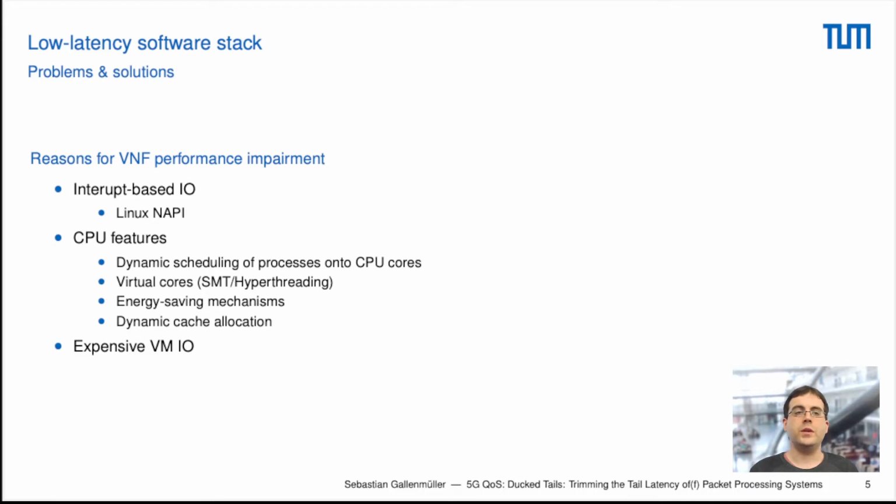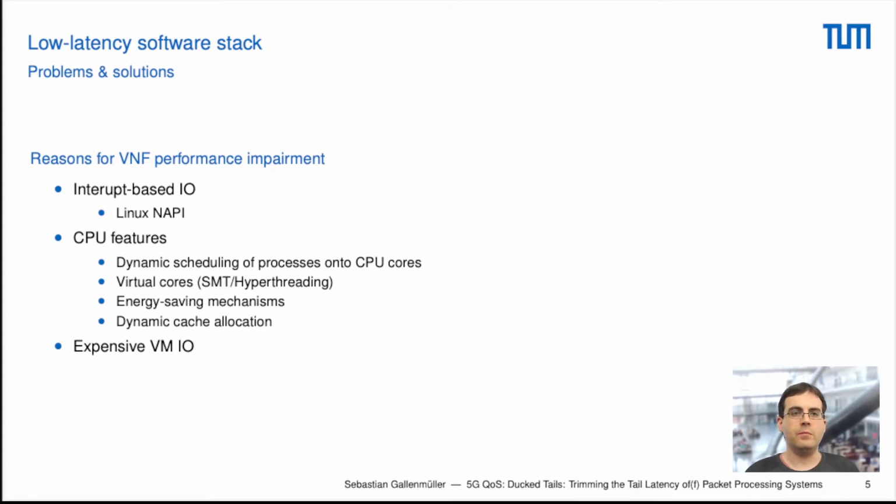We also could have virtual cores enabled, also called simultaneous multi-threading or hyper-threading. This means that two virtual cores are hosted on a common physical core, and this might lead to resource contention if two different processes running on the two virtual cores at the same time request the same resources from the physical CPU core.